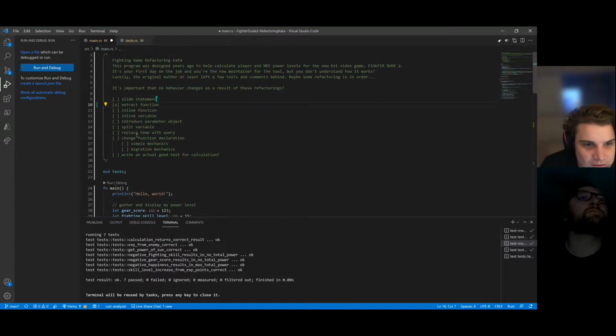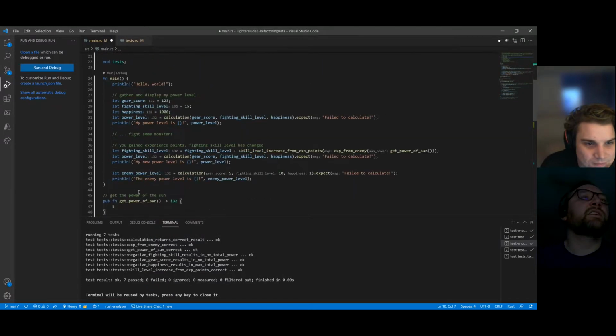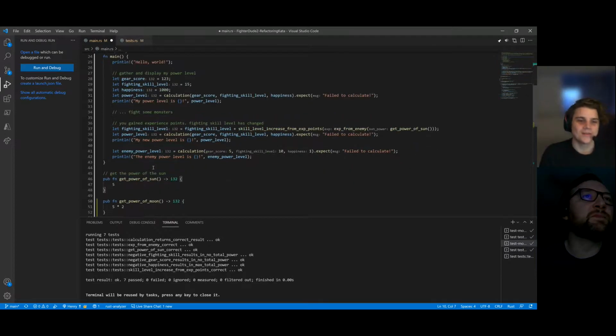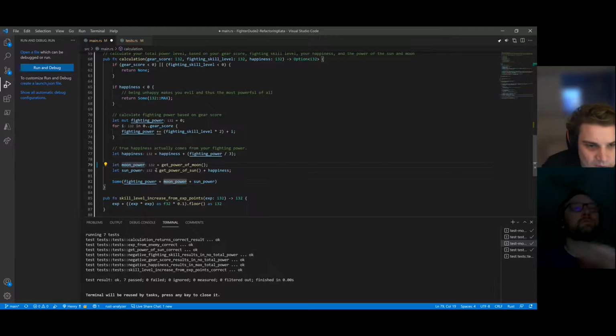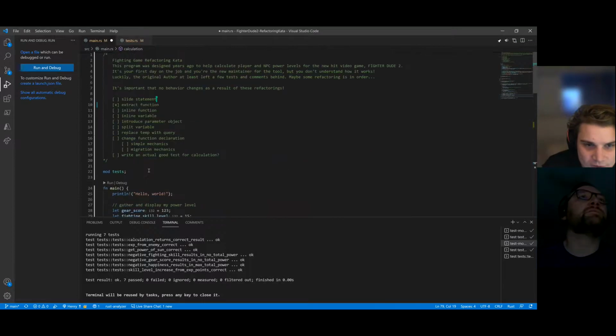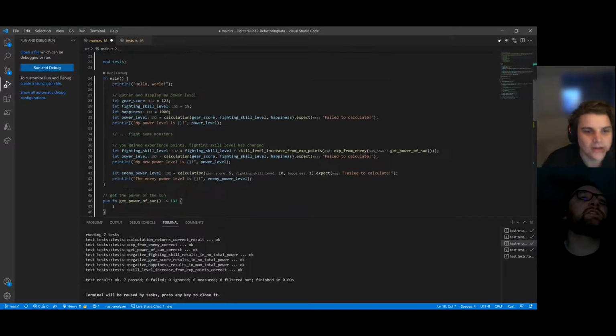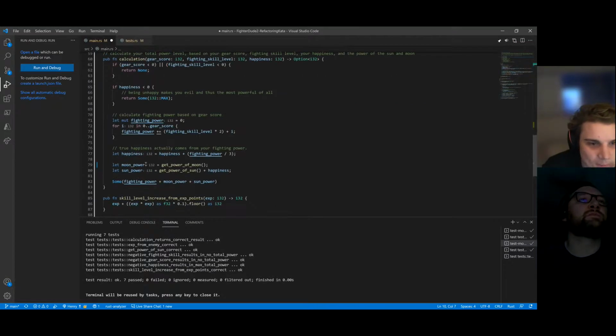I guess extract function, or I think it'd actually be replace temp with query. Well, interesting. Did we actually do that? Well, I would consider that a temporary. Actually, no, because we call the function, but we assign it to a temporary still. So it was an extract then. Okay, we can mark that just for completion's sake. Cool. We did that. Extract function.